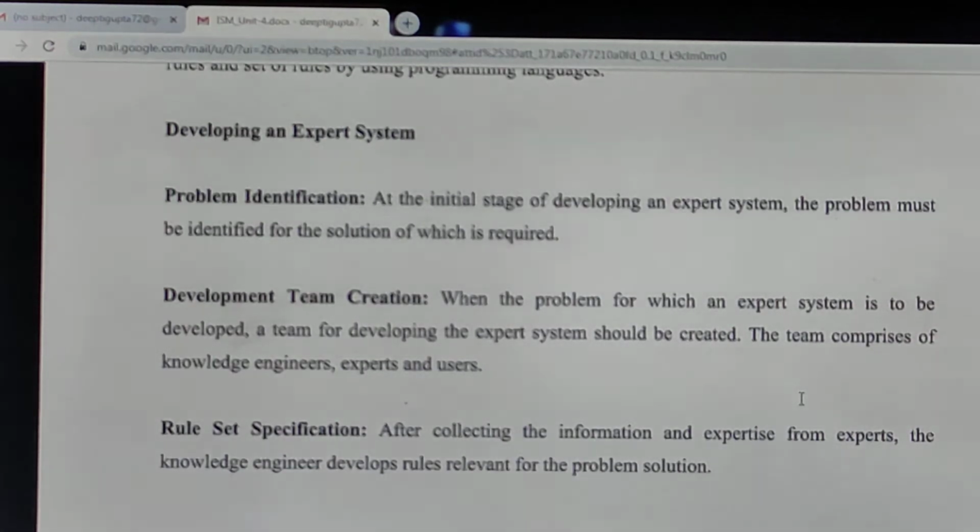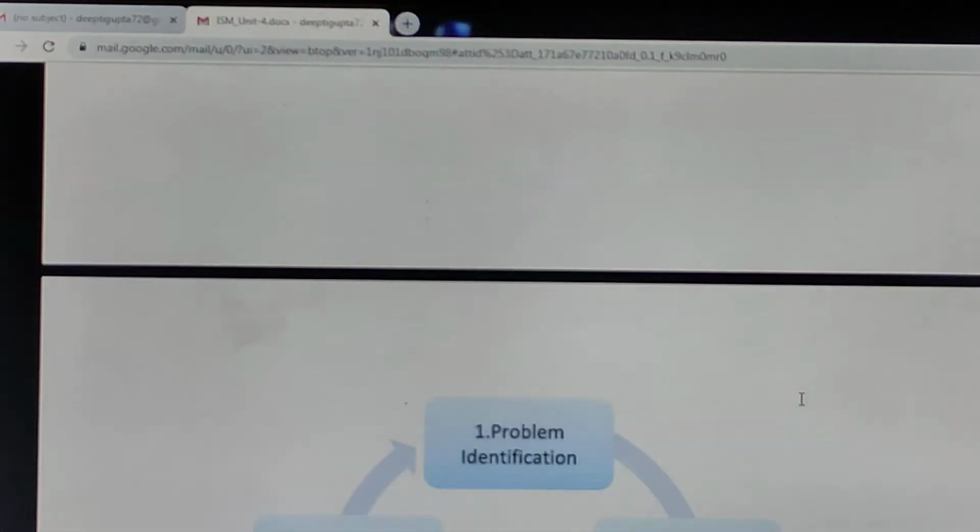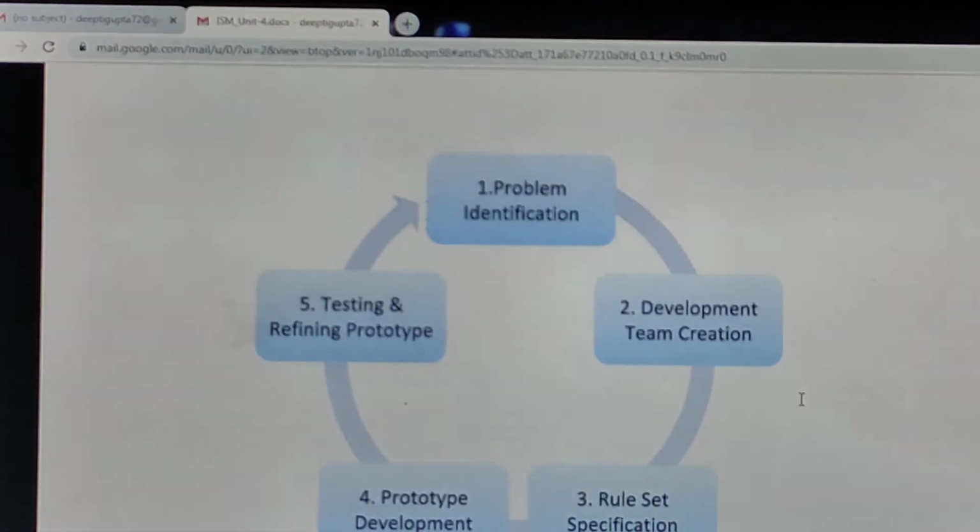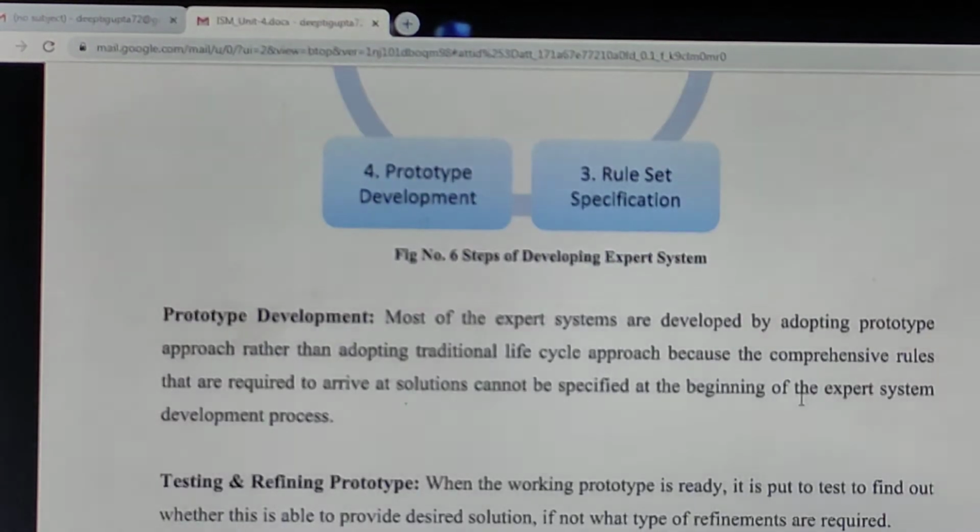Then a team is created who will work on the development of the expert system. Then a set of rules is specified that we need to store in the knowledge base according to the problem that the expert system is going to work on. Then the prototype is developed. A prototype is basically a type of sample.